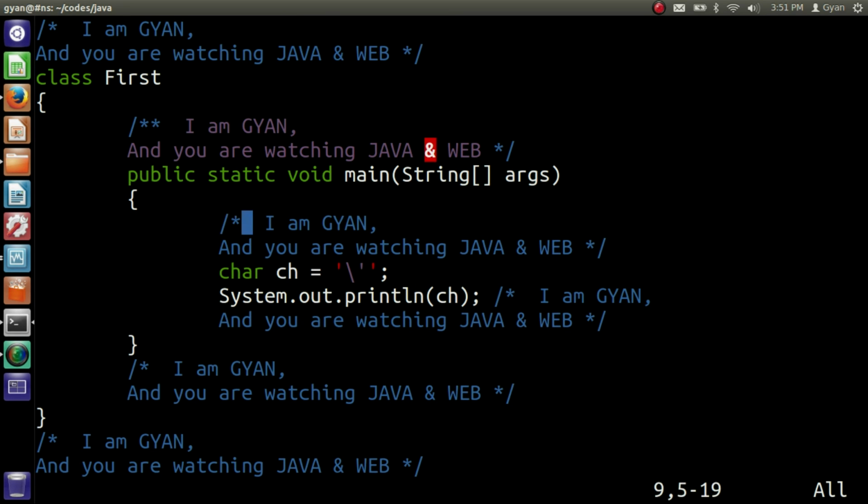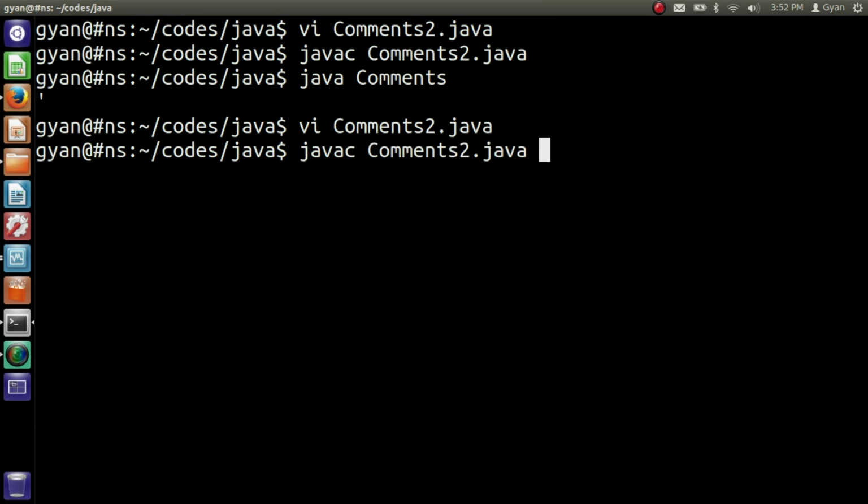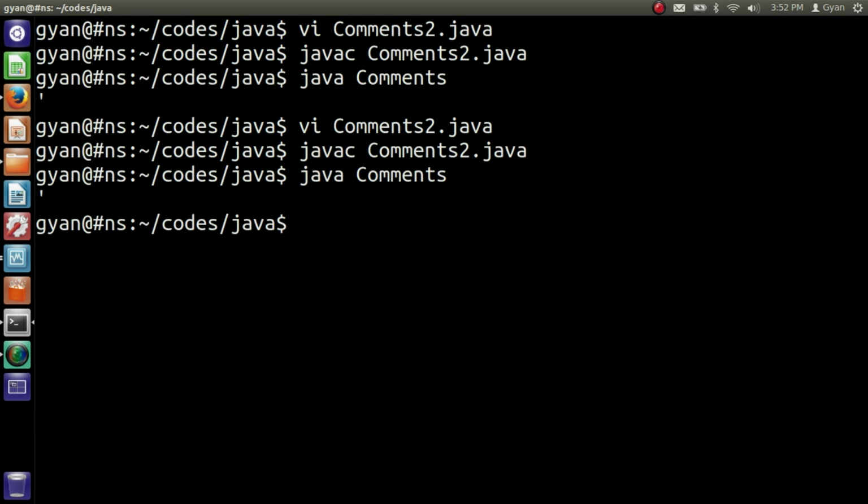Write forward slash double star here again, and here, and then here as well. So we made all the comments forward slash double star. Let's save and execute this code. javac comments2.java compiles fine, then run it, java comments. It runs fine, printing a single quote.